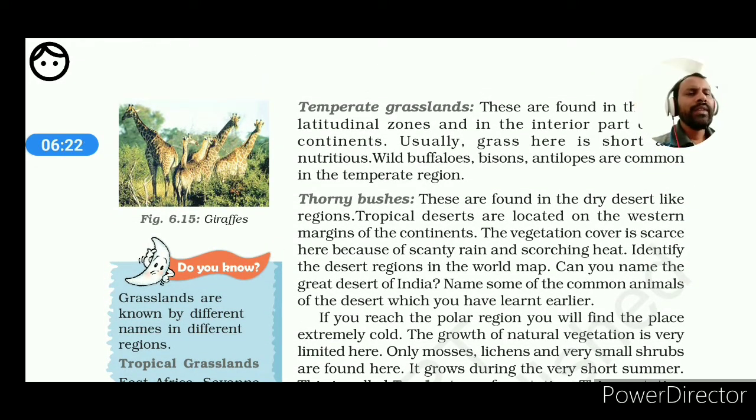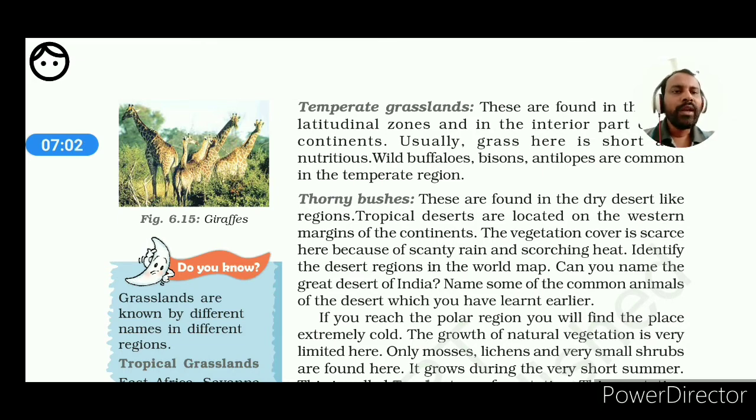Look at the particular lines. These are found in the dry desert-like regions. Tropical deserts are located on the western margins of the continents. So on the western margins of the continents, we know that most of the hot deserts are found mainly on the western side. And their characteristics, what is the climatic condition? Very low rainfall usually occurs here. So we have to keep it in mind. Thorny bushes develop in arid and semi-arid regions where very little rainfall occurs.